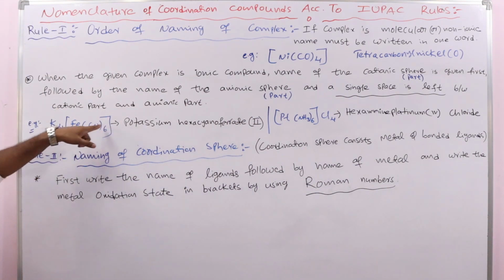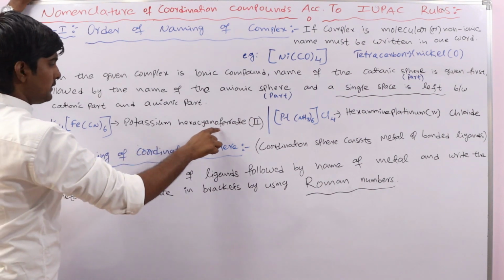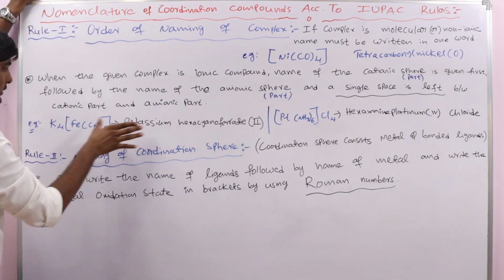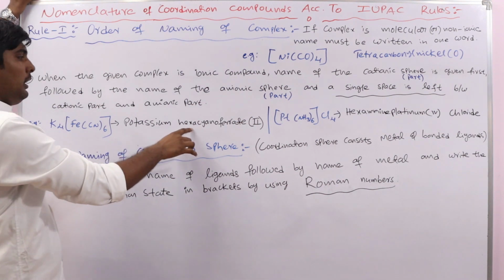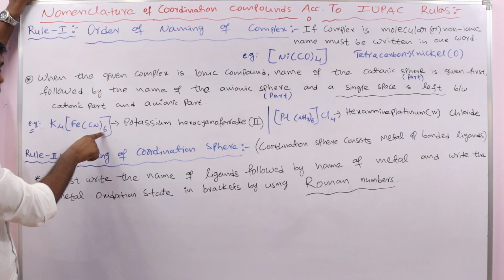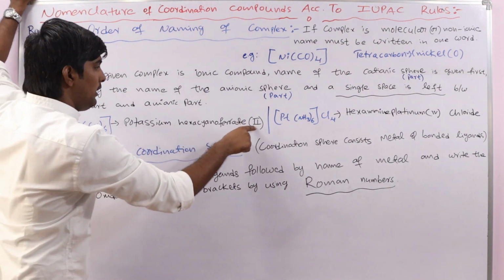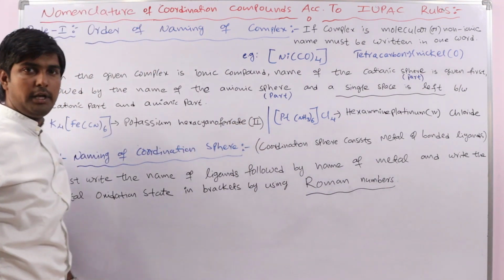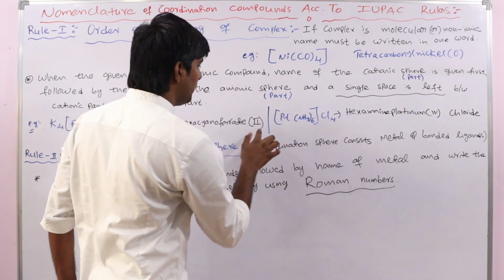Okay, see, look at this complex here. Already we have written the name. Hexacyano, name of the ligand first. Yes or no? Look at this one. Coordination sphere we are considering. Hexacyano. Cyano ligand is present. How many ligands? 6. So hexacyano ferrate, and we have represented oxidation state of metal in the brackets by using Roman numbers. Yes or no?